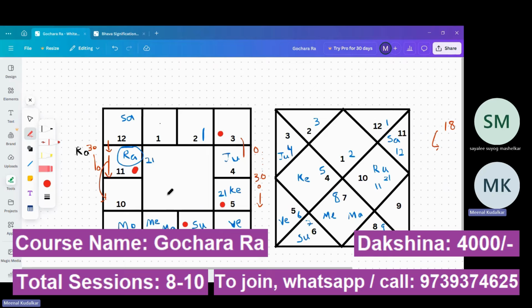So here, which planets is this transit Rahu aspecting right now, at present? Current transit Rahu is at 21 degrees. We will not consider degrees at present. I will tell you how to consider degrees, and that also I will show you. At present, forget about degrees. This transit Rahu will have drishti on which planets in this natal chart? This is the natal chart.